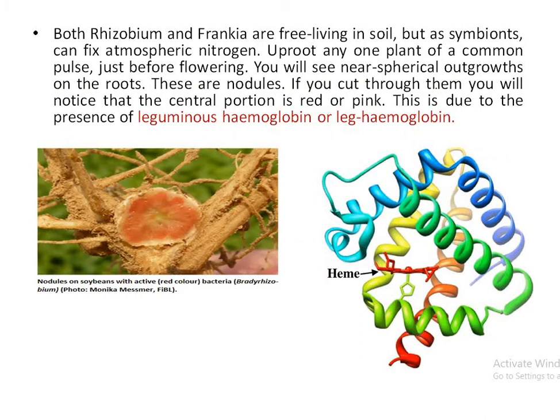Now we will see a special protein, leghemoglobin. Leg why? Legumes. This is the section of a soybean root nodule. And you can see here the red spots, and these red spots are due to a protein, that is leghemoglobin. This structure is like myoglobin. This is the globin protein and this is a heme group.